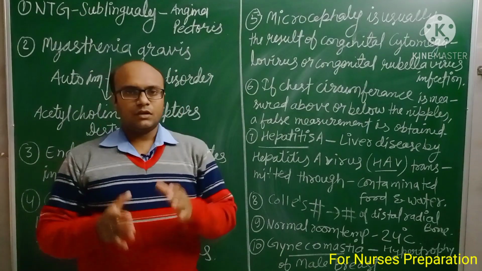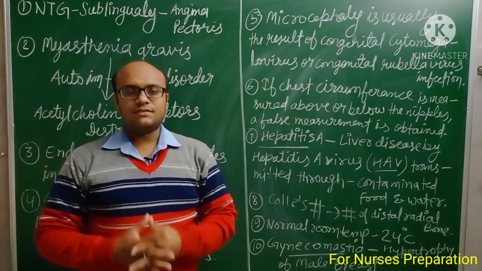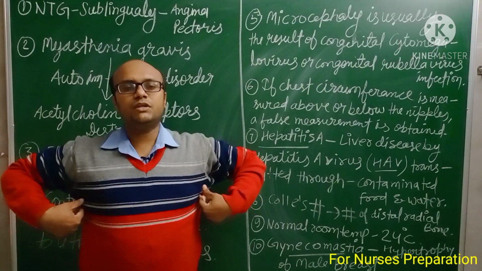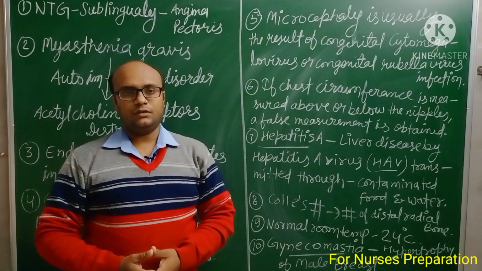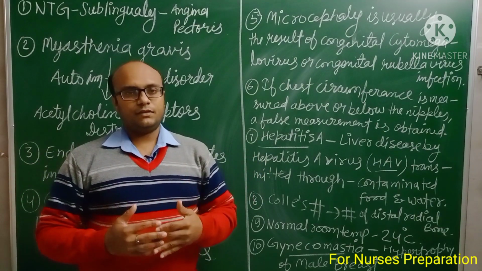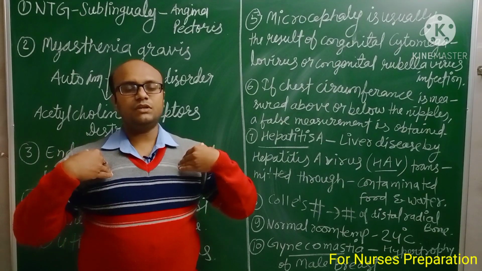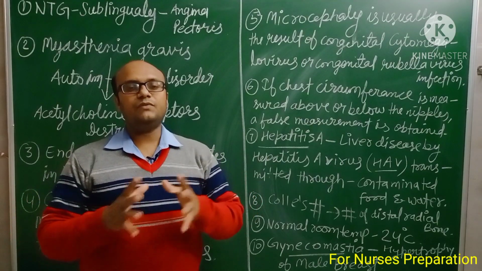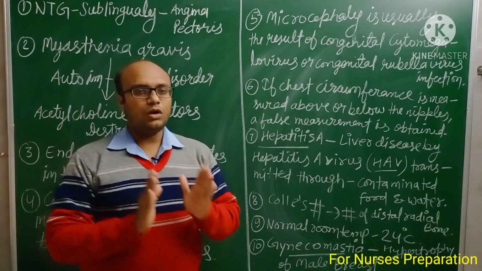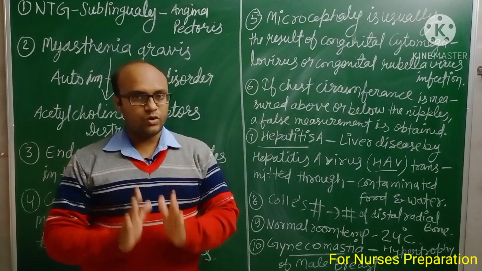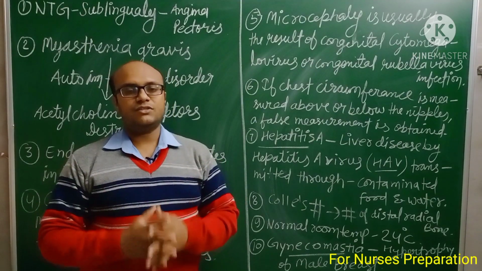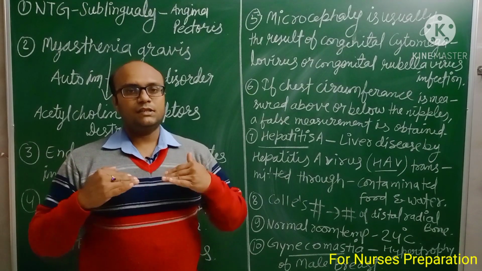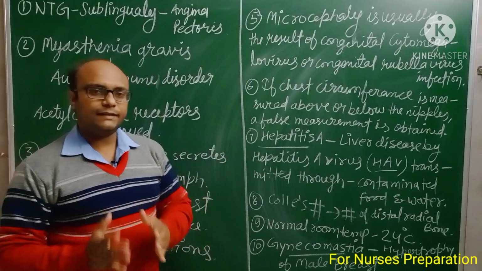Next point: if chest circumference is measured above or below the nipple, a false measurement is obtained. If you want to measure chest circumference in a person or a baby, you should always measure at the nipple level, because if you measure above or below the nipple level, it will give a false reading. So always remember, whenever you measure the chest circumference, place the measuring tape at the level of the nipples.